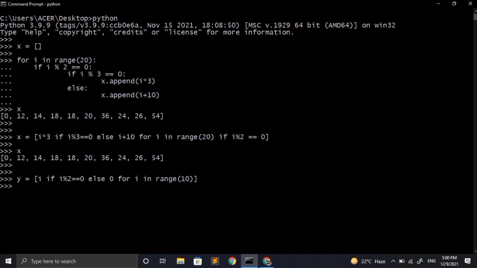Now let's check what is in the list y. So here we can see that all the even numbers were kept as they are, but all the odd numbers were changed to 0. So now we know how to make a list comprehension, add an if condition, and also how to use a ternary operator with it.